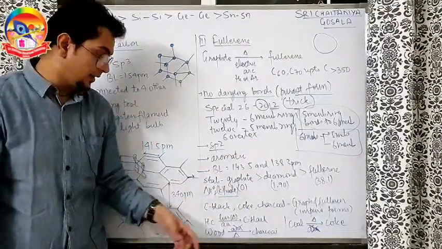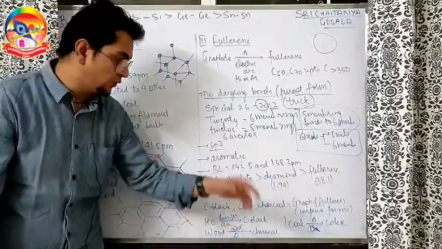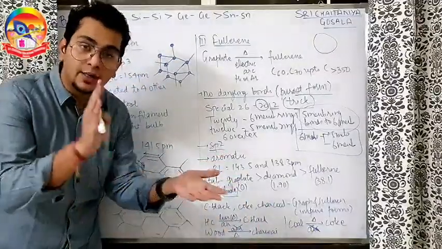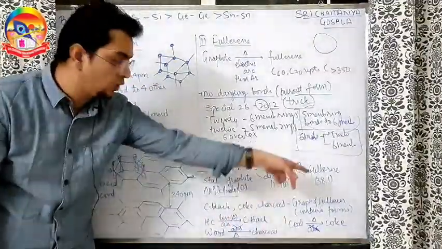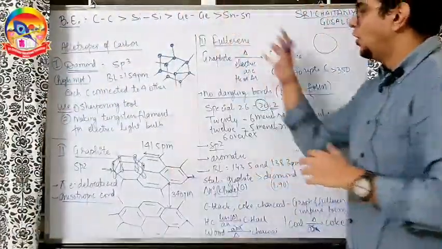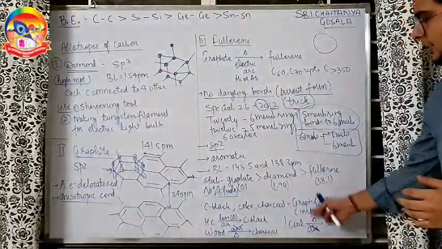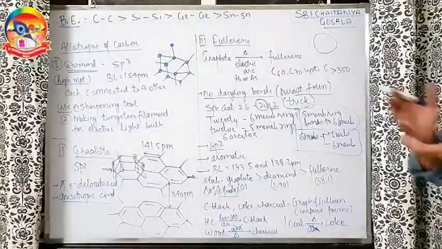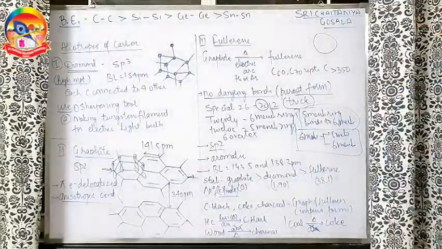See, one very small part here. People mix it up. If you don't read it, what will you do? Sir, coal will give charcoal. Nahi yaar. Wood gives charcoal, coal gives coke. So bhaiya, this was about the allotropes of carbon, including the other elemental forms also. So that is it. Let's go to the next part.